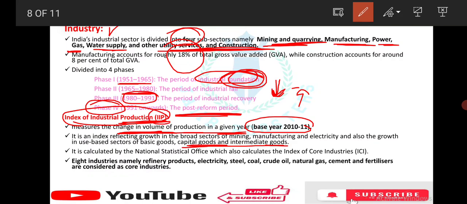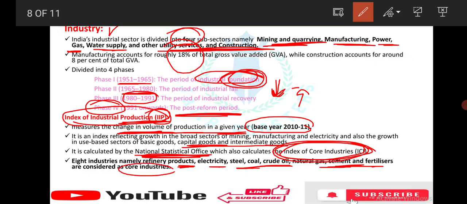Who calculates this IIP? The NSO, National Statistical Office, which also calculates the Index of Core Industries.